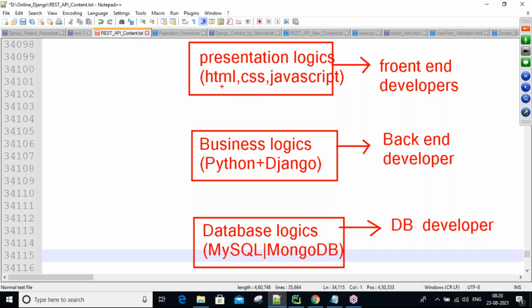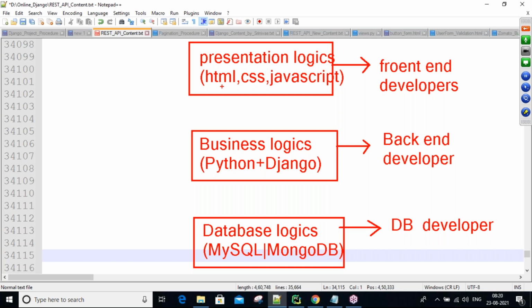The front end developer's responsibility is to develop presentation related forms. Using those forms, users can interact with our application's back end business logics. Normal users use the presentation logics, and they communicate with our business logics. For that, we need to write the logics. That is the front-end developer's responsibility. And the front-end developer must know HTML, CSS, JavaScript, Bootstrap, jQuery, a number of things.